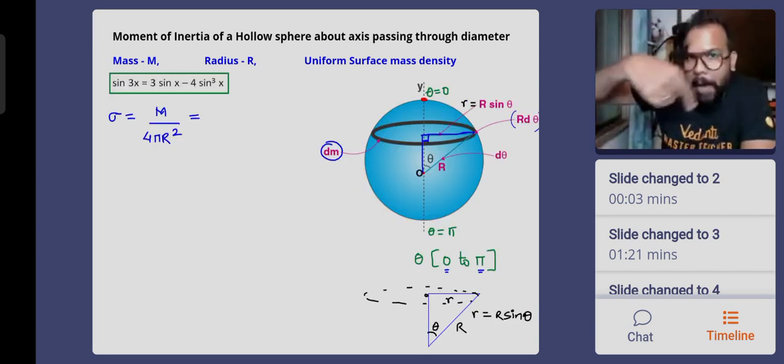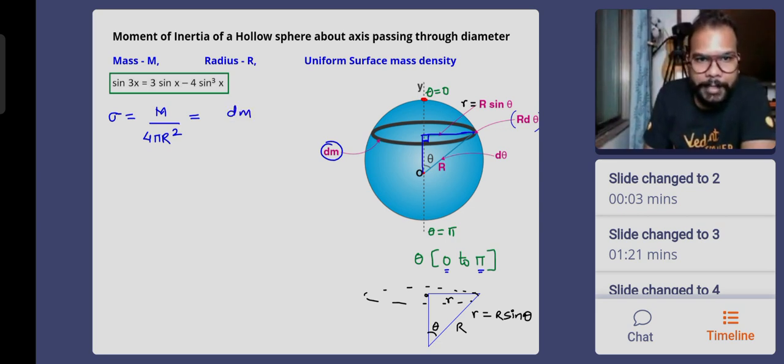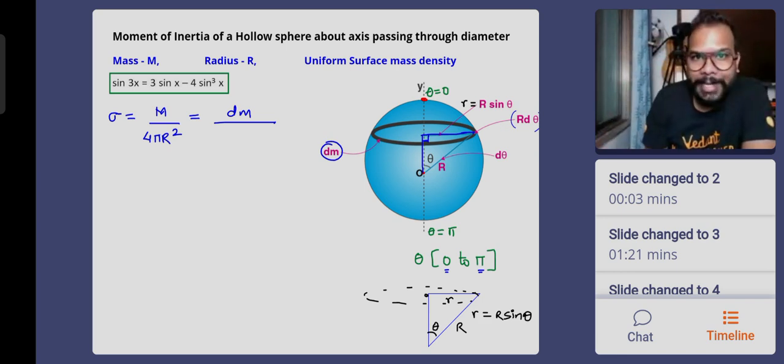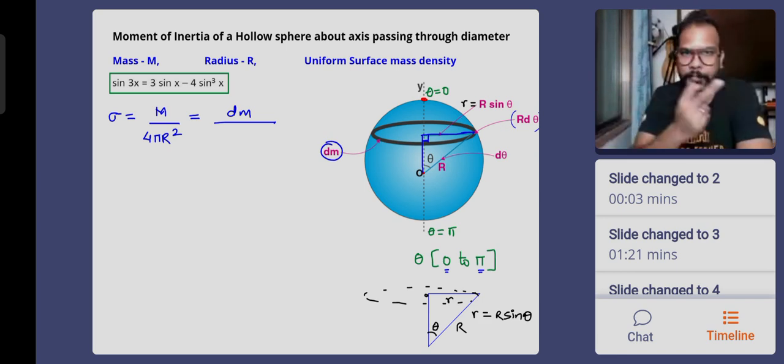So now I want to write down the mass of the ring. Let's just see how we are writing it. The mass of the ring is dm, and its area will be the circumference 2 pi small r into the thickness of the ring. That's how we write the area of any ring. Whenever we have to write the area of any ring, it is going to be the circumference multiplied by the thickness.